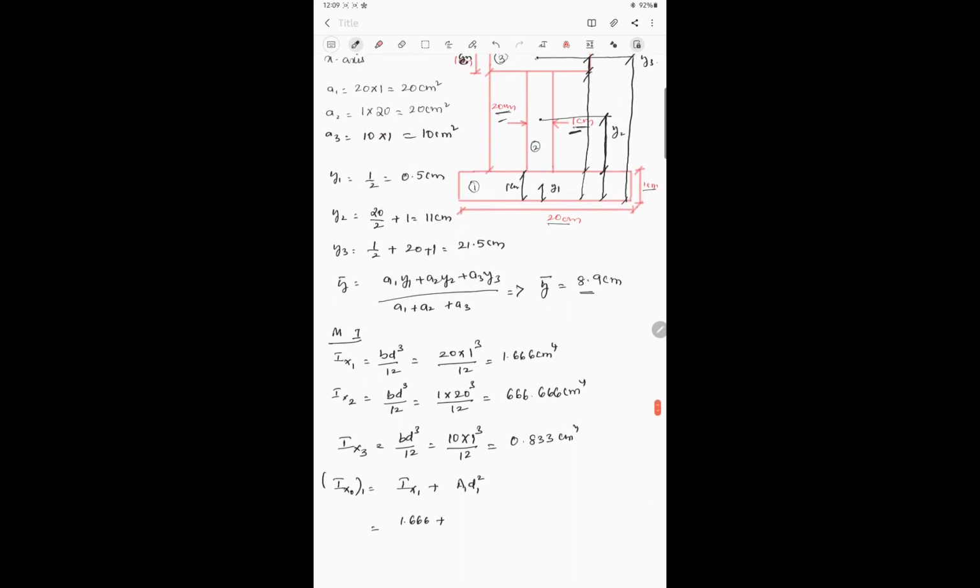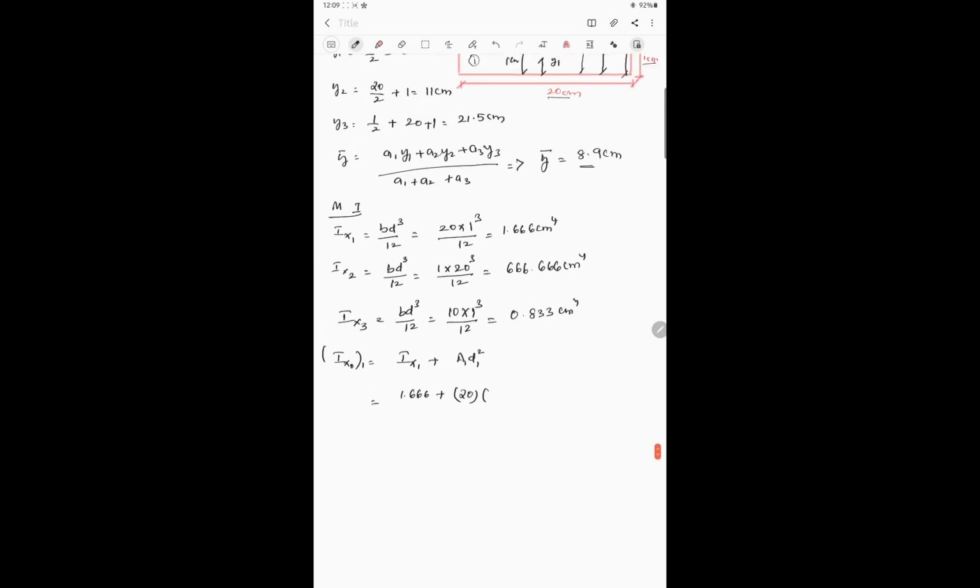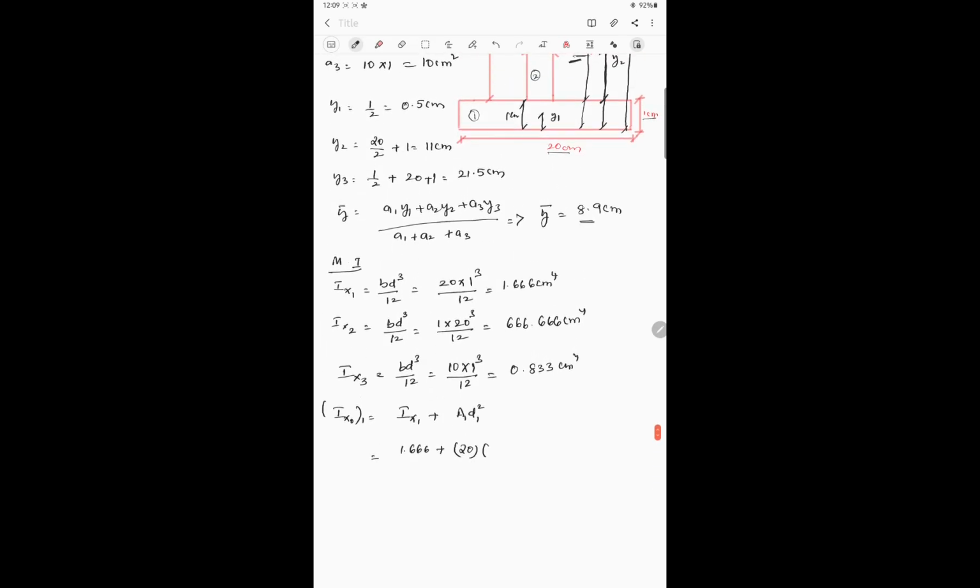Ix naught of first element is equal to Ix1 plus a d square, d1 square. So substitute here Ix1 is 1.666 plus a1. What is the value of a1 we got? a1 is 20 centimeter square. So 20 into d, that is y bar minus y1. Y bar is 8.9 minus 0.5, isn't it? Y bar minus y1 whole square.